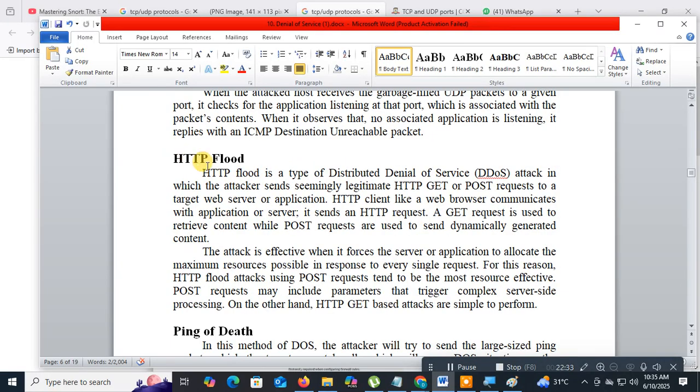So what is the HTTP flood? An HTTP flood is a type of distributed denial of service attack in which the attacker targets the application. This is an application attack. Suppose your website or web application is there. You attack the web application or website by sending which request?